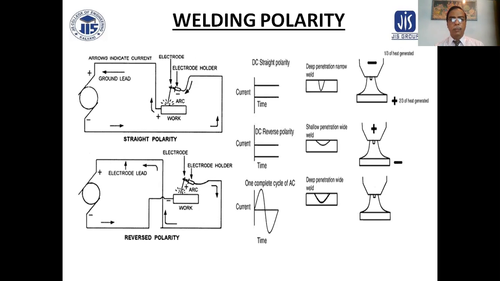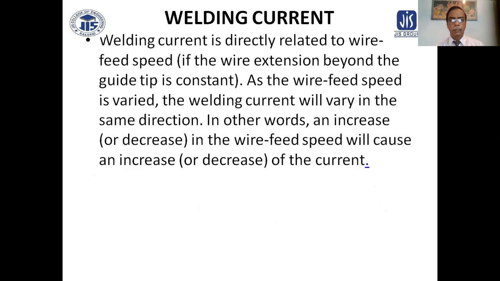This is the effect of welding polarity, the welding current. Welding current is directly related to wire feed speed. If the wire extension beyond the guide tip is constant, as the wire feed speed is varied, the welding current will vary in the same direction. In other words, an increase or decrease in the wire feed speed will cause an increase or decrease in the current.